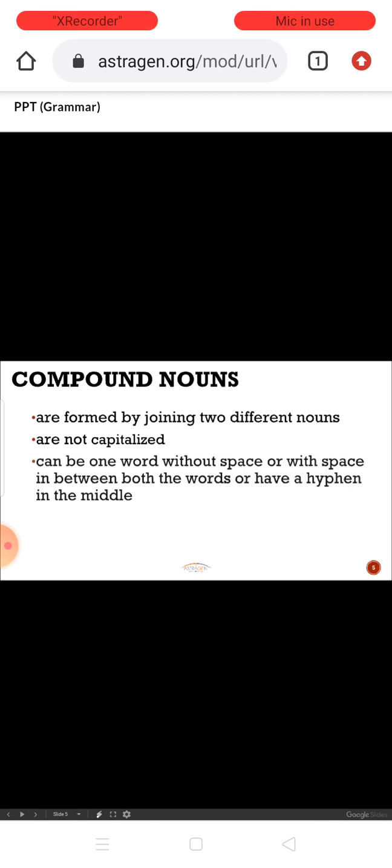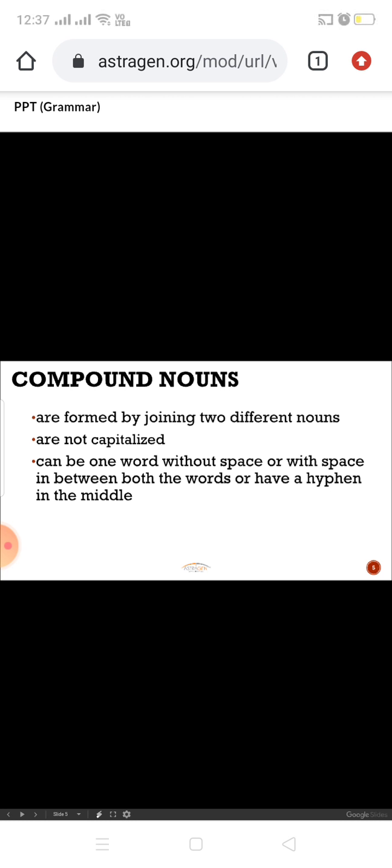Always remember, when you have two nouns put together, then you call that a compound noun. Compound nouns can be capitalized also. Sorry, mistake. Compound nouns are not capitalized. In the middle also, if they come anywhere, they are not capitalized. So for example, keychain.